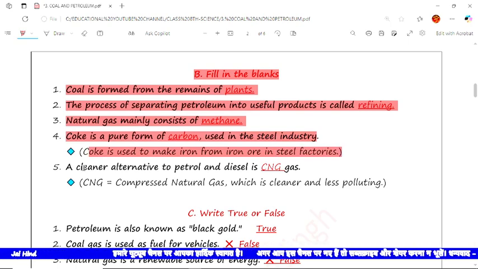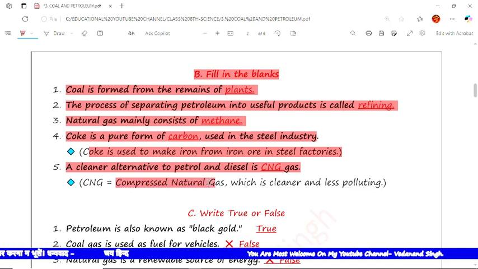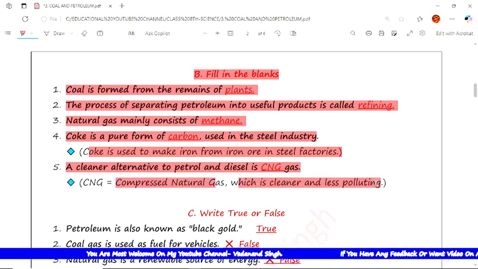Now next: a cleaner alternative to petrol and diesel is CNG. See, CNG stands for compressed natural gas, and it is lighter and less polluting.